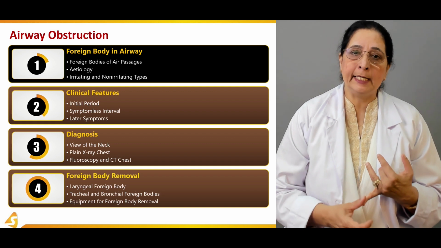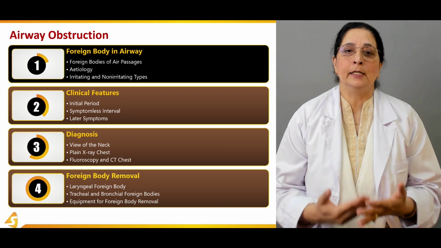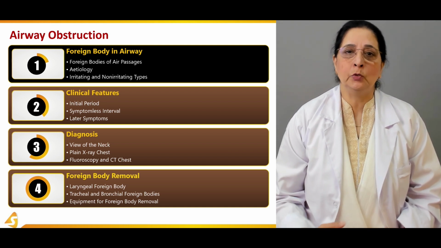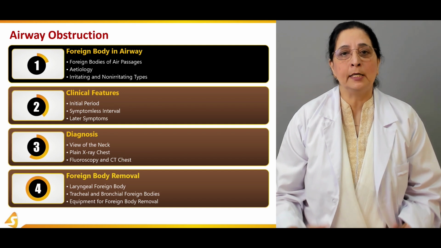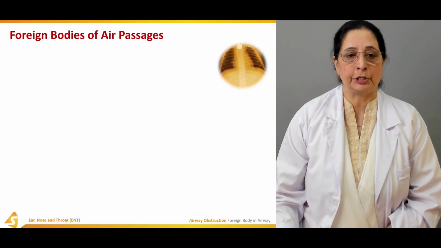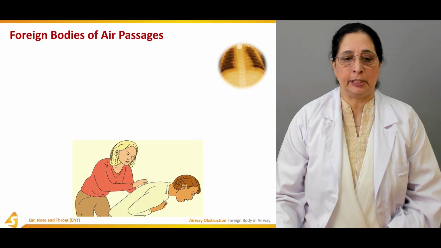They can be irritating type or they can be non-irritating type. What are the different substances that can be included in these two different types of foreign bodies? So all that we will discuss in the first section of our lecture. So, foreign bodies of the airway passages.